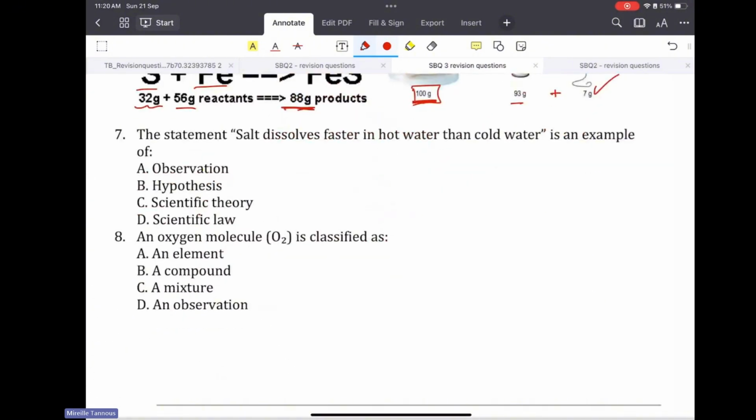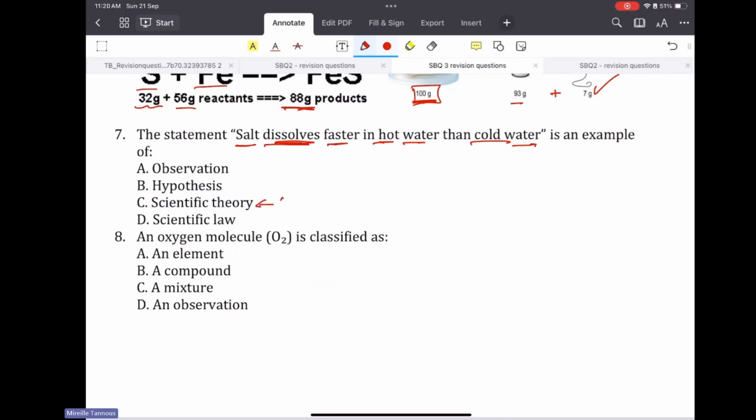Now, the statement salt dissolves faster in hot water than cold water is an example of a hypothesis, a theory.